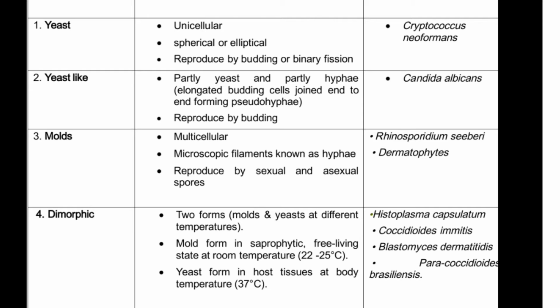Dimorphic fungi are the systemic or deep fungi, which have two forms, mold and yeast, at different temperatures. So it shows thermal dimorphism. Mold forms in the saprophytic free-living state at room temperature, like 22 to 25 degrees Celsius. Yeast forms in the host tissue at body temperature, that is 37 degrees Celsius. Examples are Histoplasma capsulatum, Blastomyces dermatitidis, Paracoccidioides brasiliensis, Coccidioides immitis.